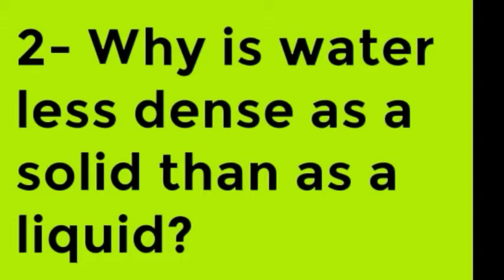So water in its solid form is less dense than in its liquid form. This is because when it freezes, its particles move slightly apart. So volume increases, and as volume increases, the density decreases, as density is inversely proportional to volume.